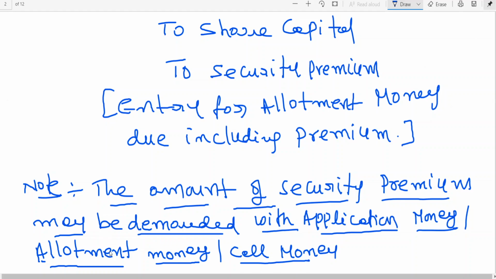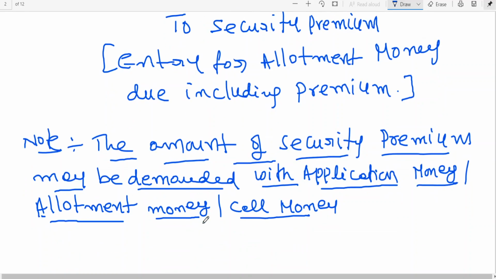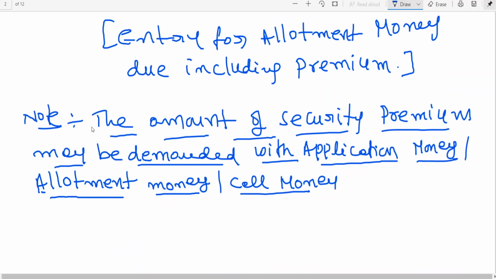So we are assuming where? Allotment money. Okay, is this clear? Then one more. This is note 1. Note 2.